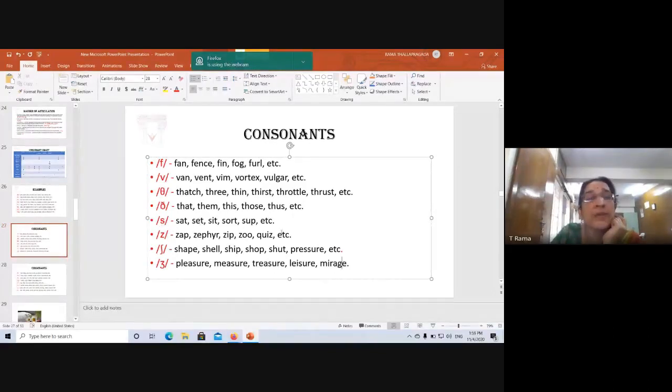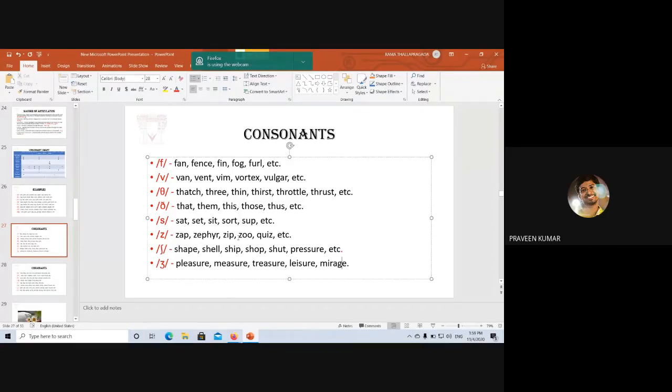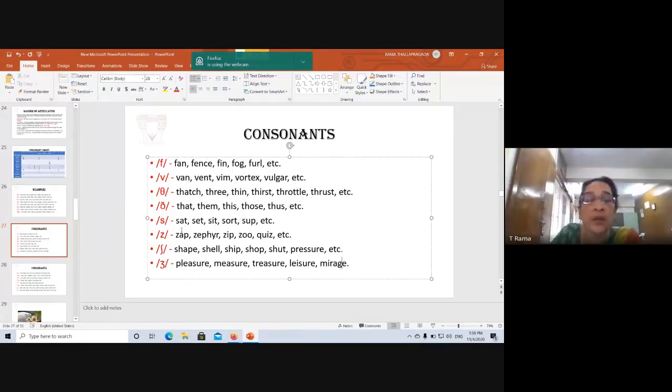I've deliberately given these examples with only this sound in the initial position because I wanted you to use it in the medial and final position. So that is your homework. Then z: zap, zephyr, zip, zoo, quiz. See if you can use it in the medial position.